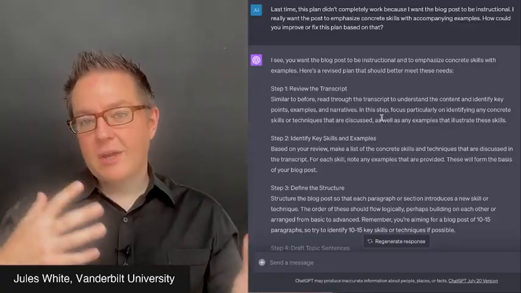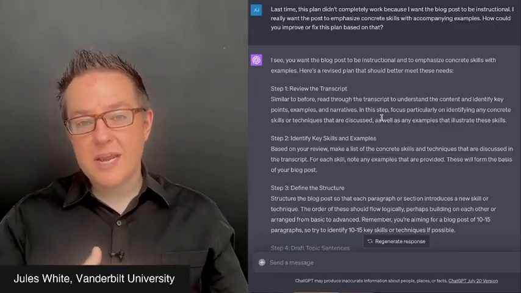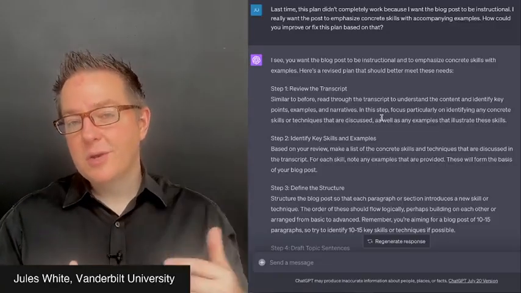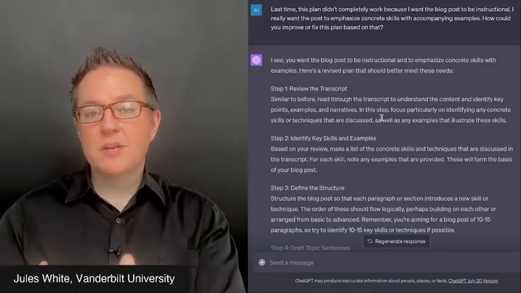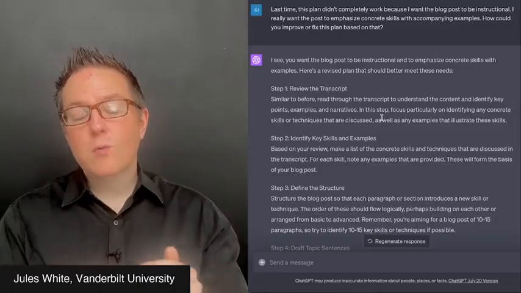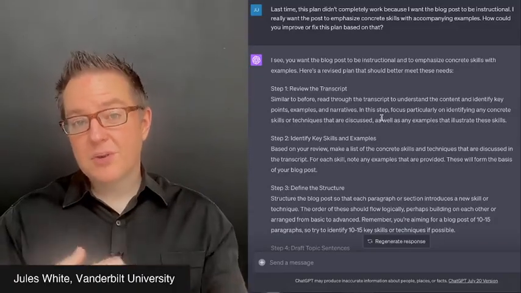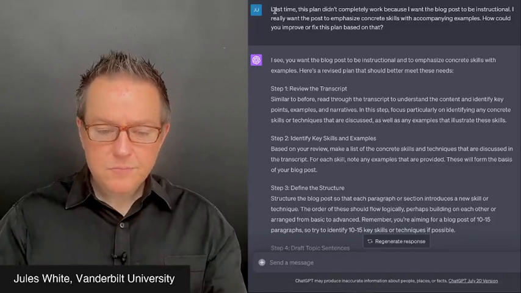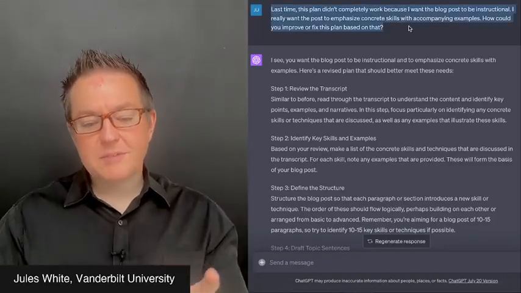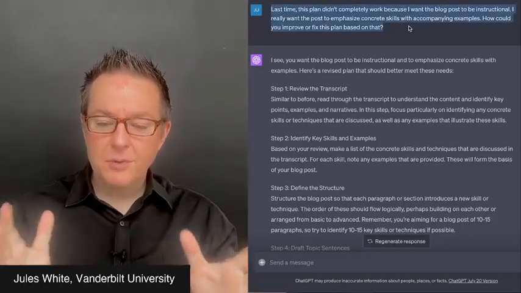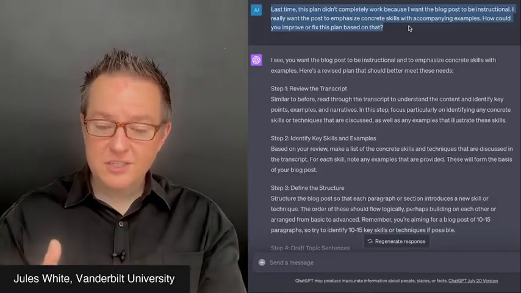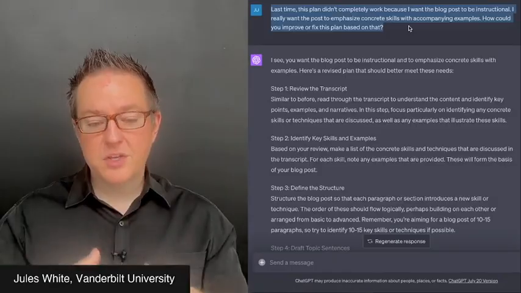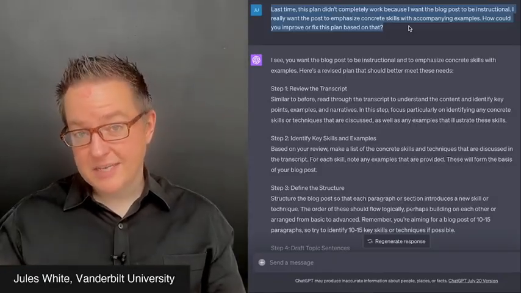But then I explain to it how I want to tweak the plan. And this can be great if you've used it before and then you realize, you know what, there's something I wish I could do differently. Well, you just take the plan, put it back into a prompt, and then start working with Code Interpreter to have it modify the plan. So I tell it, last time this plan didn't completely work because I want the blog post to be instructional. I really want the post to emphasize concrete skills with accompanying examples. How could you improve or fix this plan based on that?